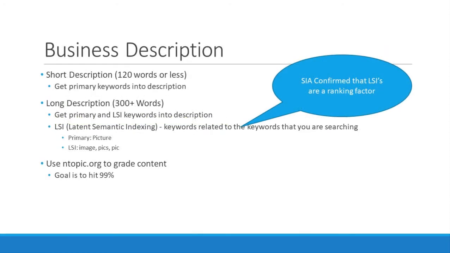Now, the business description, we've got a short and a long description. The short description, 120 words or less. Think of it like Twitter. We want to get our primary keyword or words into the description. Our long description, a little bit longer, 300 words plus.